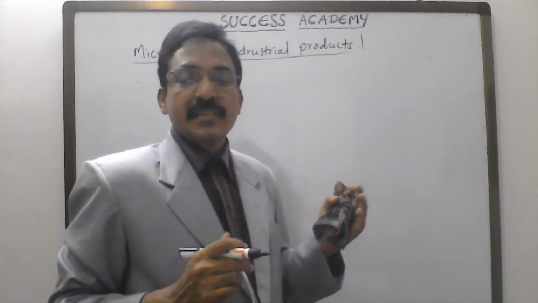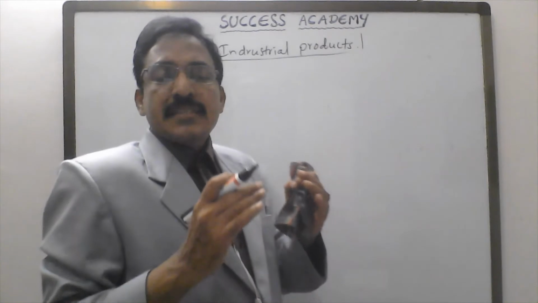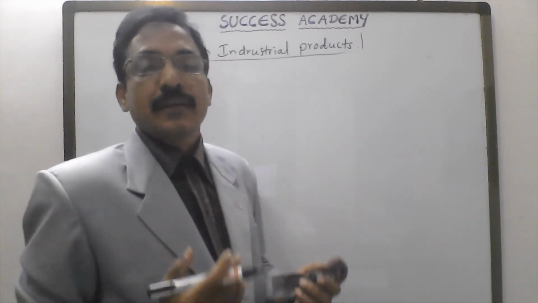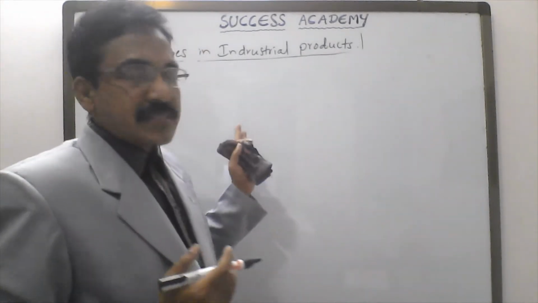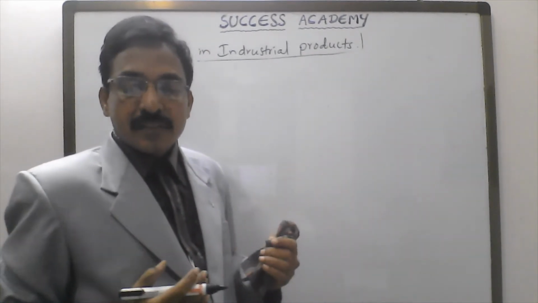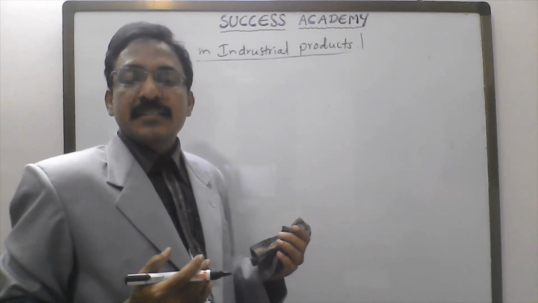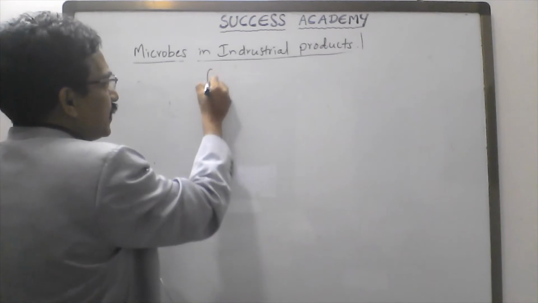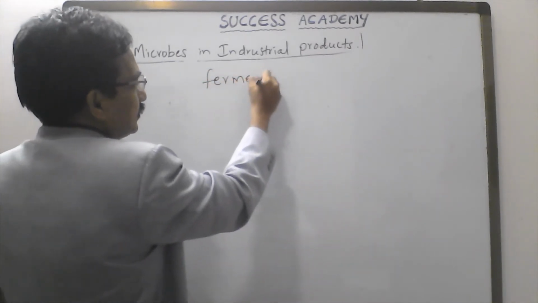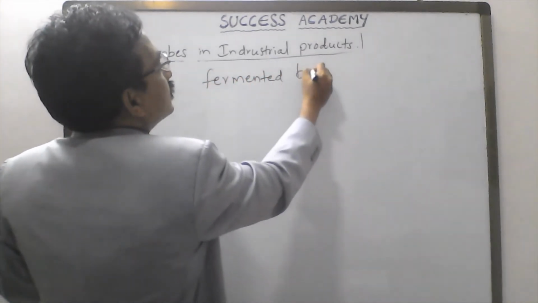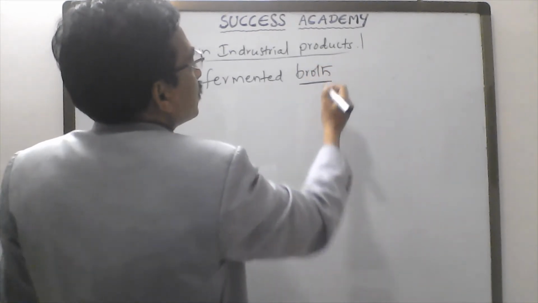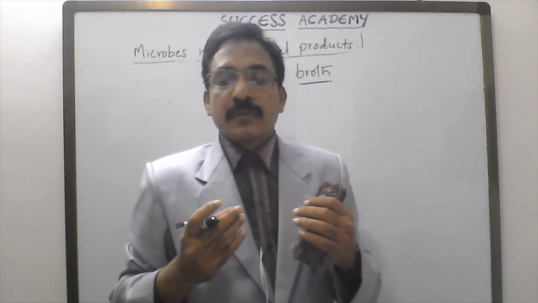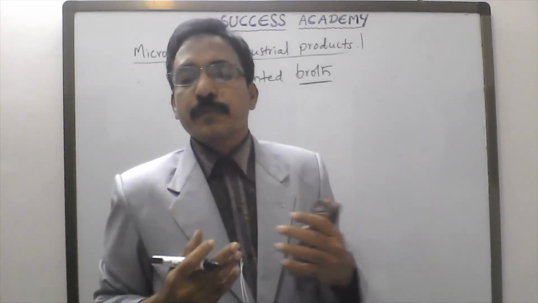The process: distillation. Distillation of fermented broth is carried out in the case of hard liquors. Beer and wine are soft liquors with a low alcoholic content. Here, the word broth means fermented soup.